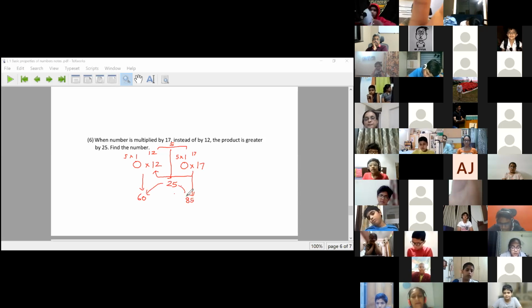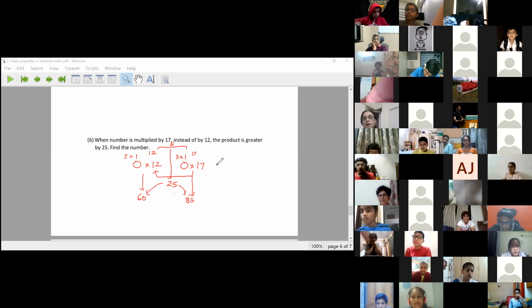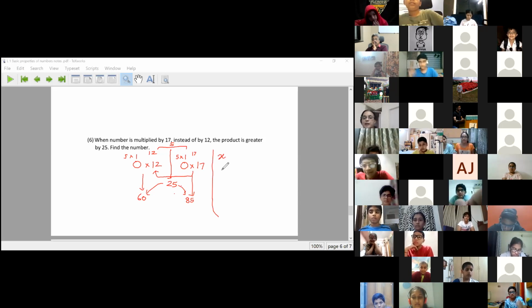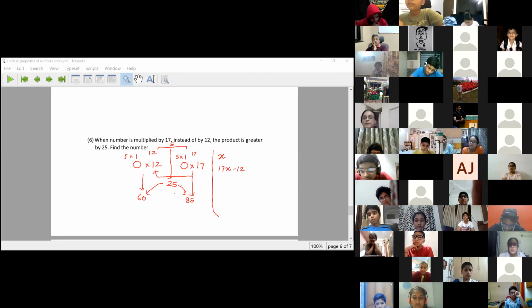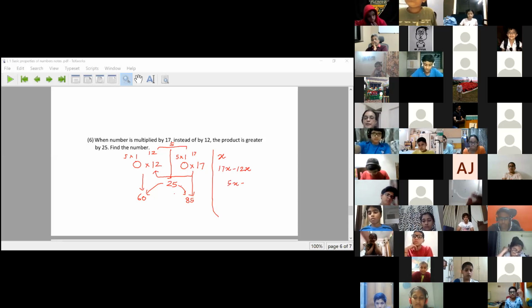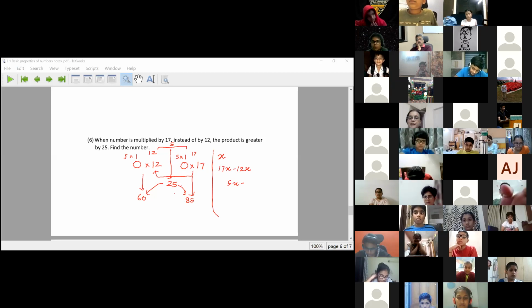Can we do this using x? Those who understand x, let the number be x. The difference between 17x and 12x: x multiplied by 12 is 12x, so the difference is 5x, which is 25. So x is 5, since 25 divided by 5 equals 5.